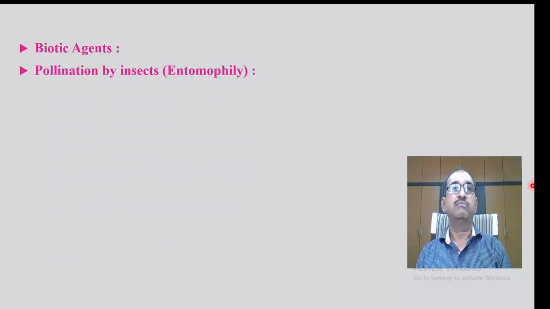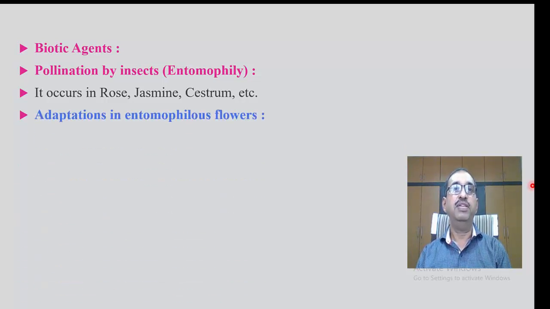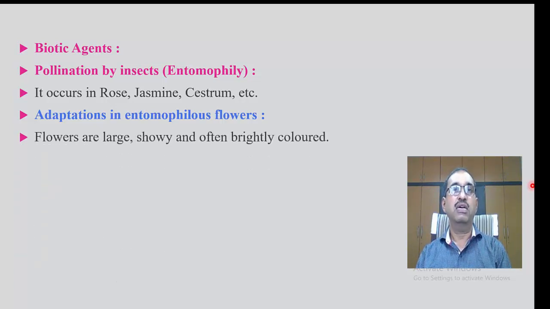Biotic agents. First, entomophily, which is also called pollination by insects. When pollination takes place with the help of insects, it is called entomophily. It occurs in rose, jasmine, etc. Adaptations in entomophilous flowers. Flowers are large, showy and often brightly colored.